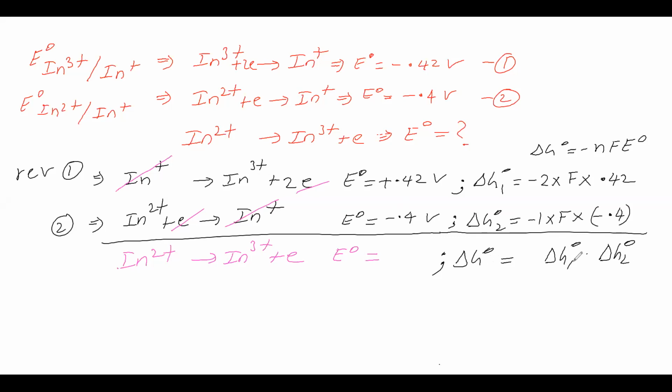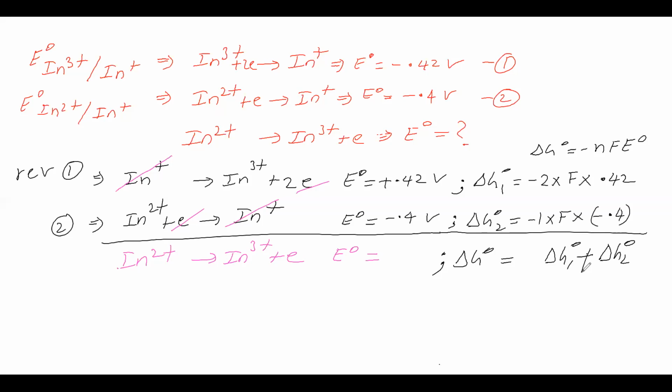What is the relation do you think? The relation, what is the relation do you say? Okay, you are saying that they will be equal. We have to add these two. Okay, delta G naught values we can add. Why? Because they are extensive property. Delta G is an extensive property, so we can add.